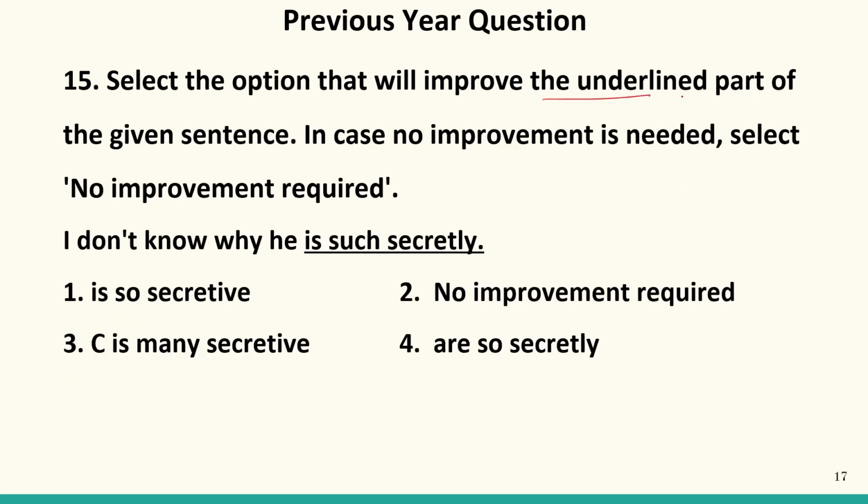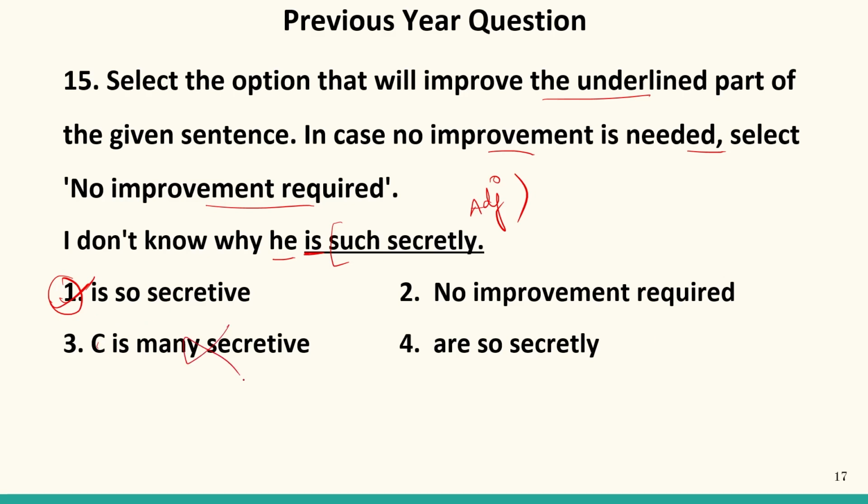Select the option that will improve the underlined part of the sentence. In case no improvement is needed, select the no improvement required option. I don't know why he's such secretly. So I don't know why he is. It means we have to write here an adjective. So why he is so secretive should be the correct answer.